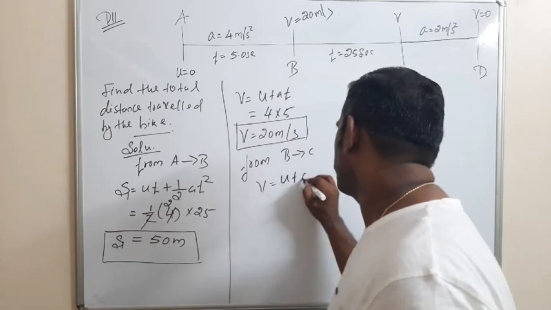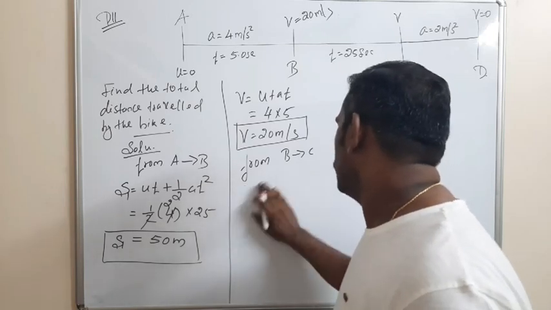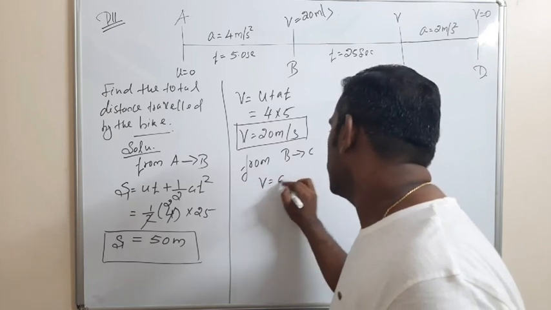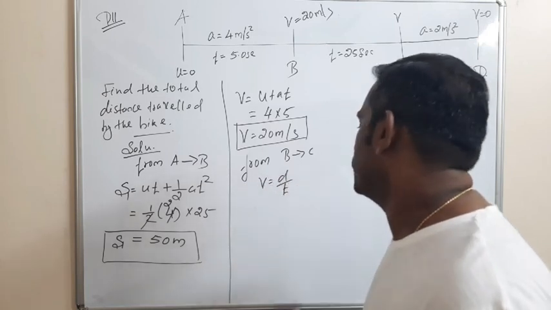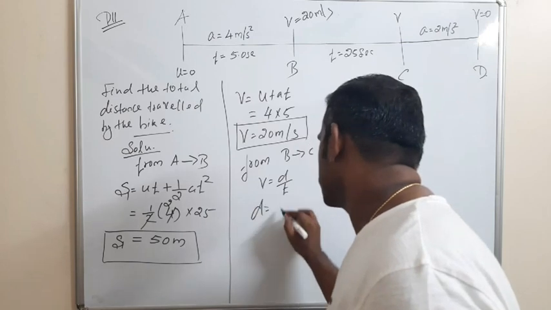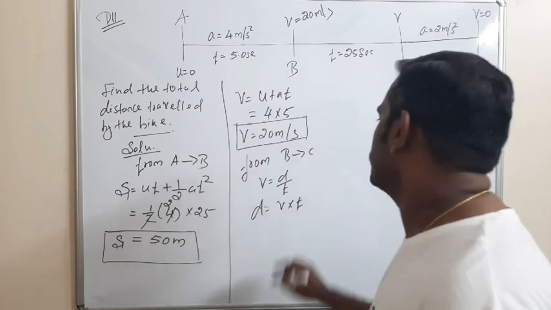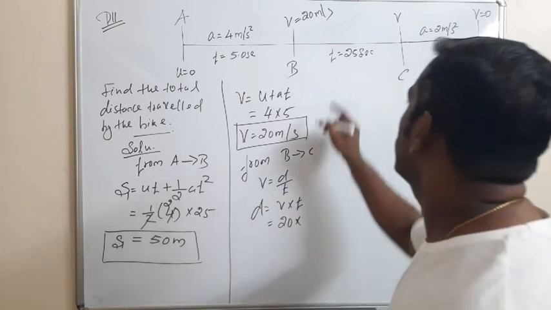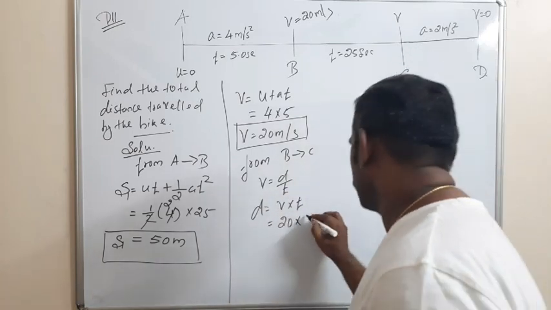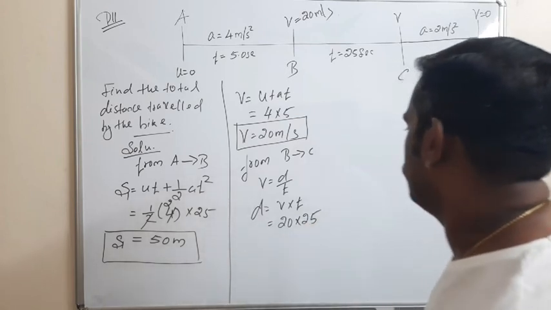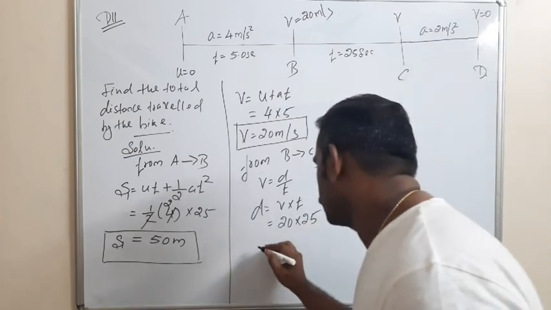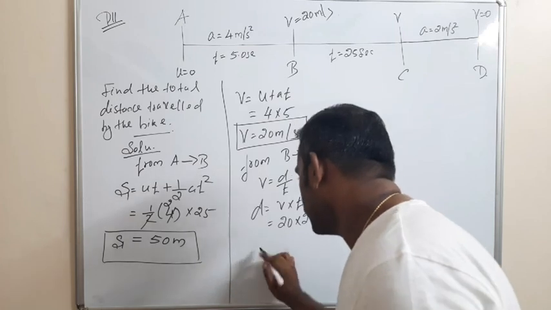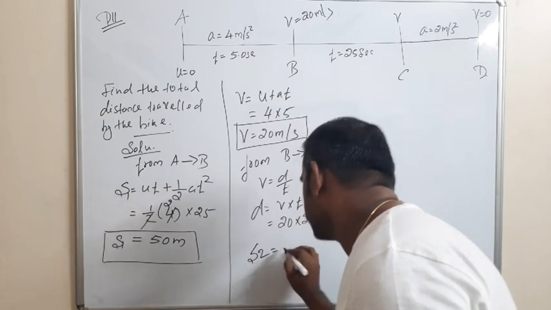Velocity is equal to displacement by time, so distance is equal to velocity into time, that is 20 into 25.